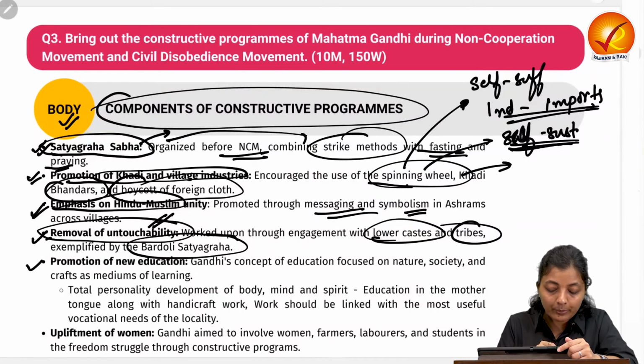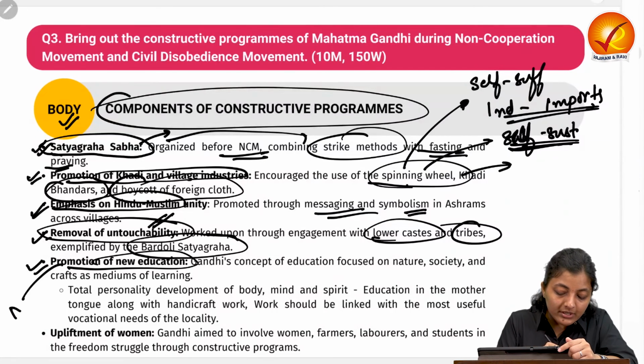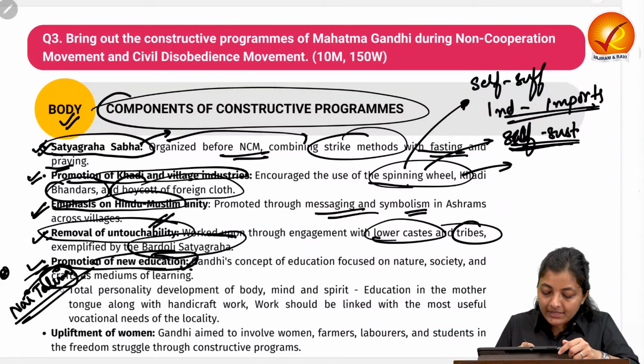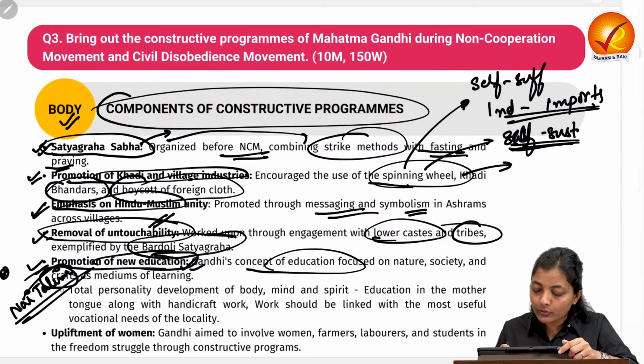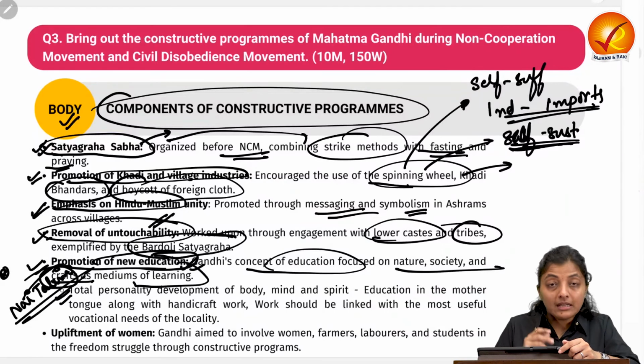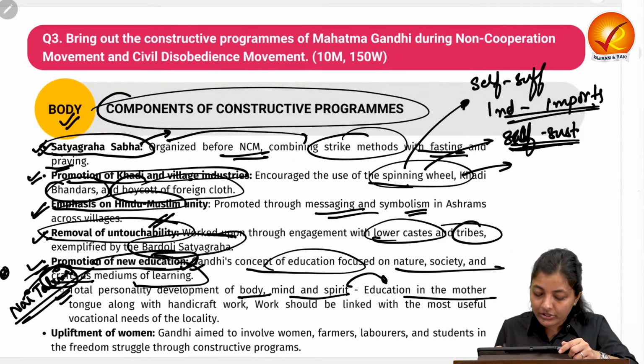Next is the promotion of new education. New education is Nai Talim. This Gandhian concept of education was focused on nature, society and crafts as a medium of learning. He emphasized the total personality development of the body, mind and spirit, with methods like education in the mother tongue along with handicraft work.